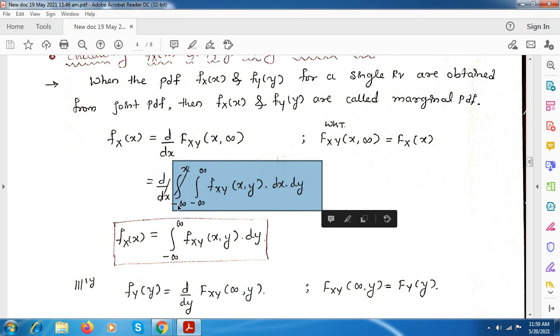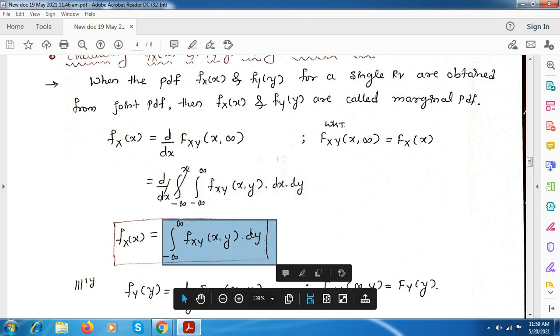Here it is the integration from minus infinity to x, and y is equal to infinity, so it is from minus infinity to infinity, and this is the joint PDF, with dx and dy. But with respect to x, the differentiation and integration will get cancelled. So dx will be cancelled from here. Only the integration with respect to y will be remaining. Here y is equal to infinity, so the integration is from minus infinity to plus infinity of fxy of x comma y into dy.